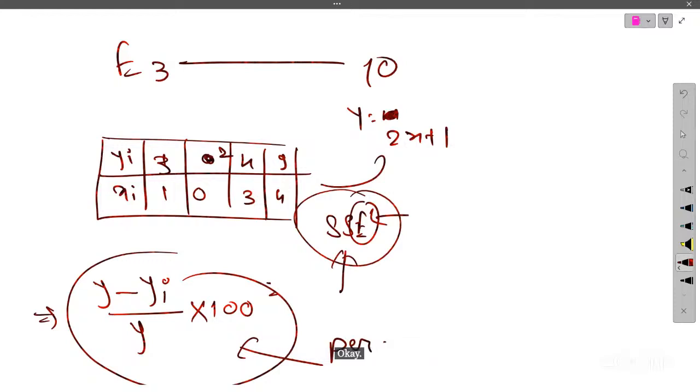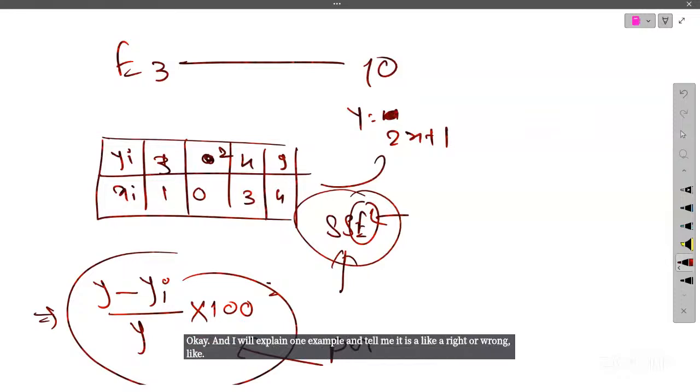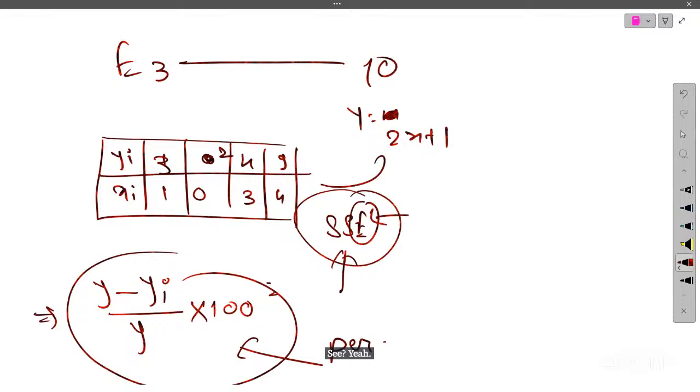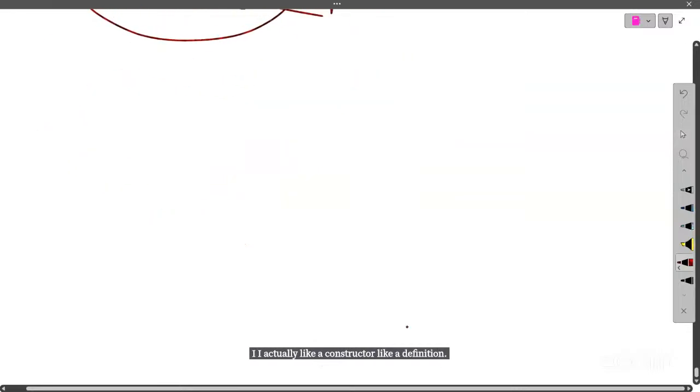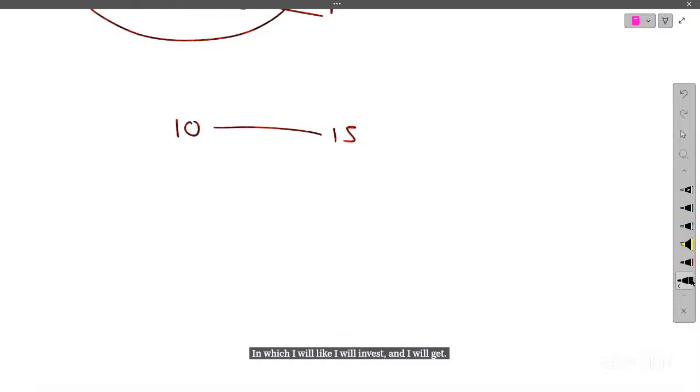Okay, I will explain one example and tell me if it is right or wrong. If I am investing $10,000 for a year and I make a profit of 15%, I construct or define an expression in which I invest X amount and I get 15% of that.